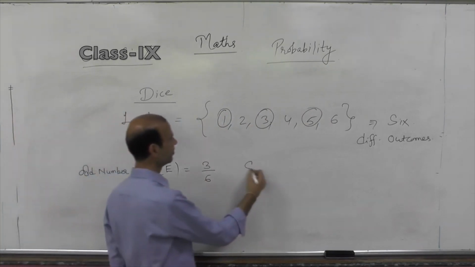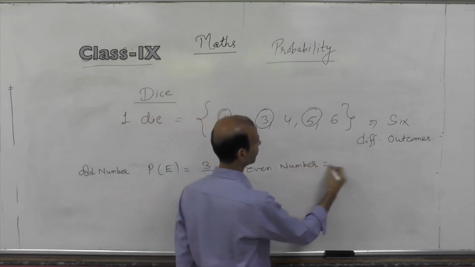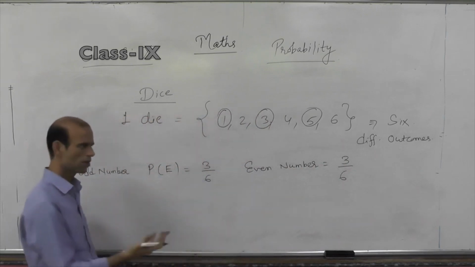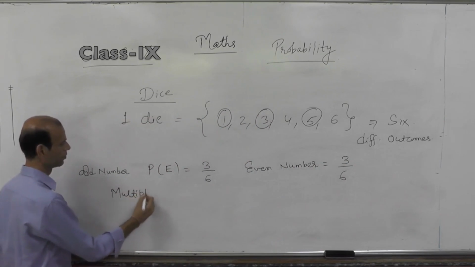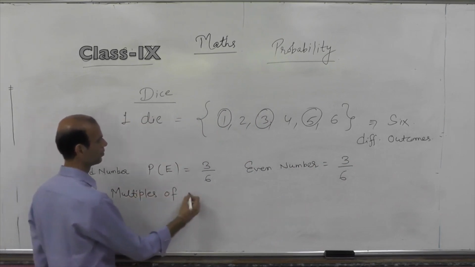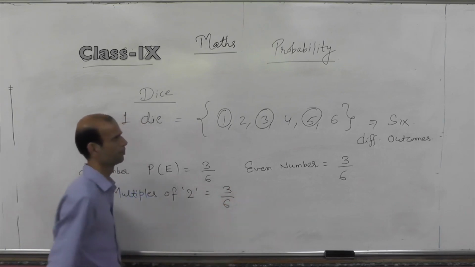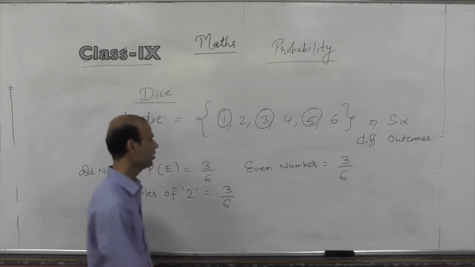For even number, again your answer will be 3 by 6. Multiples of 2, answer will be 3 by 6. What will be the probability of getting a prime number?